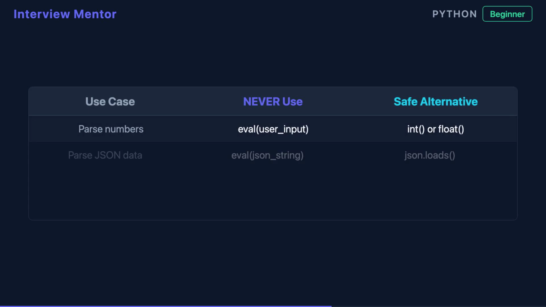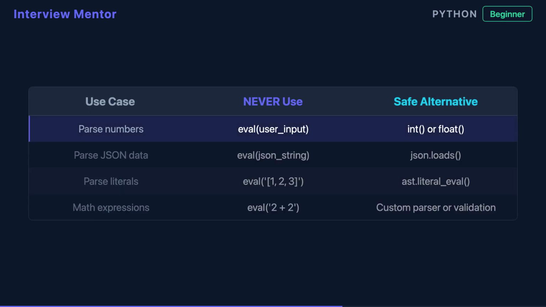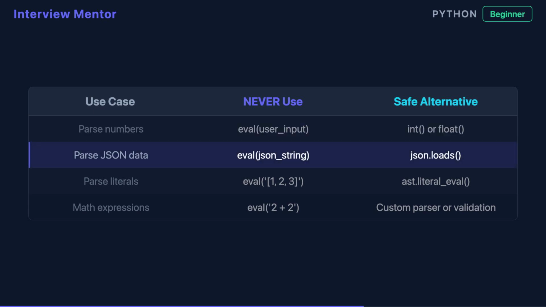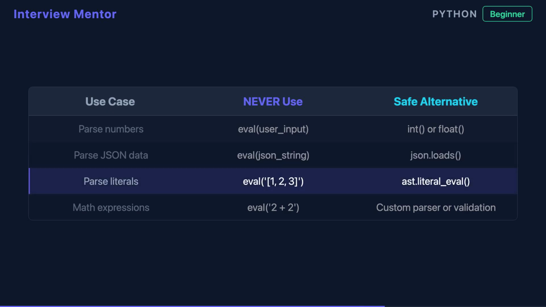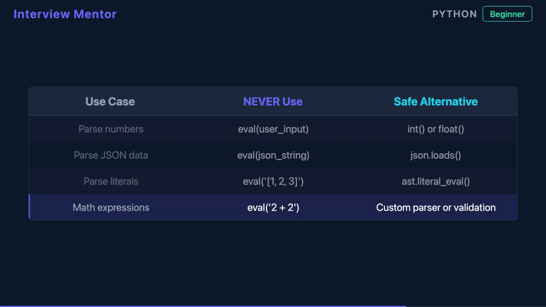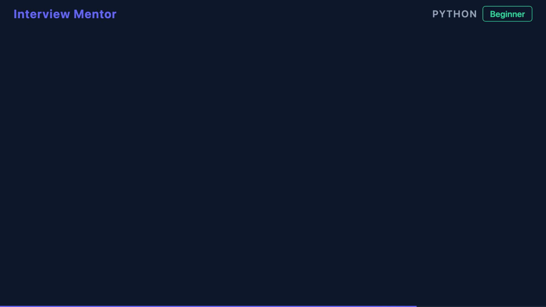So what should you use instead? For numbers, use int or float. For data structures, use ast.loads. For Python literals like lists or dictionaries, use ast.literal_eval, which only evaluates safe data structures. And always validate input against expected formats before processing it.